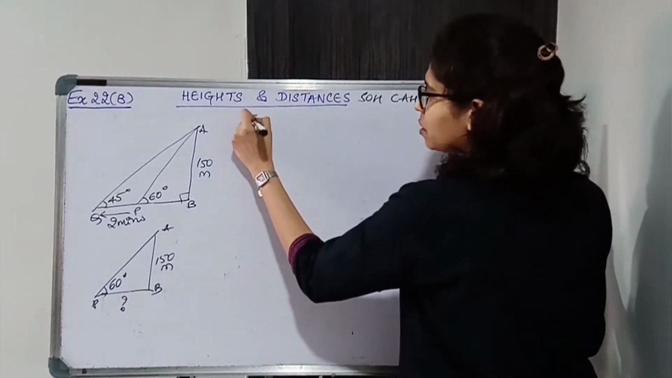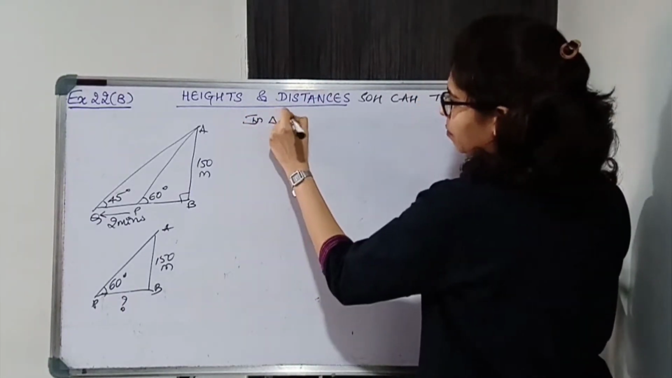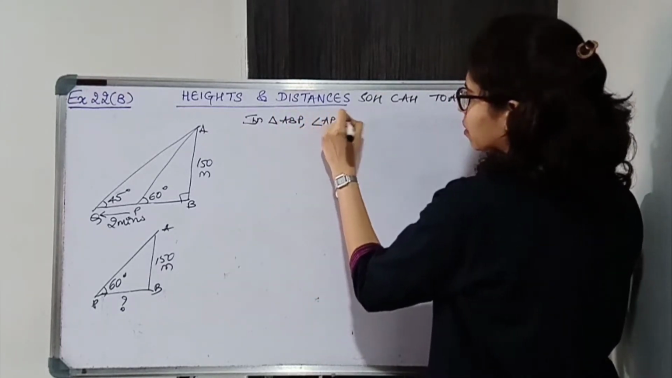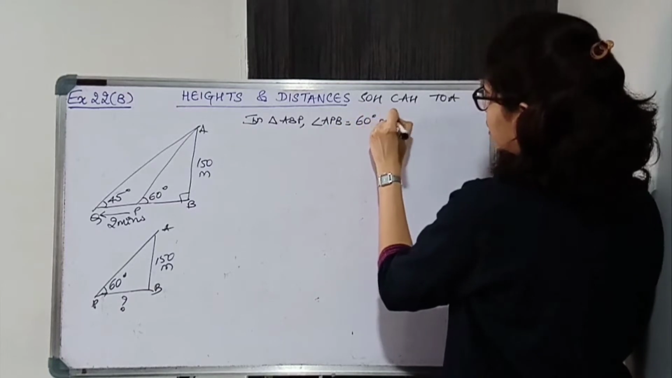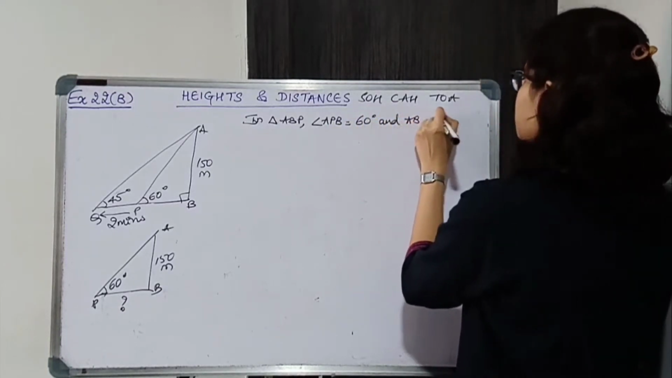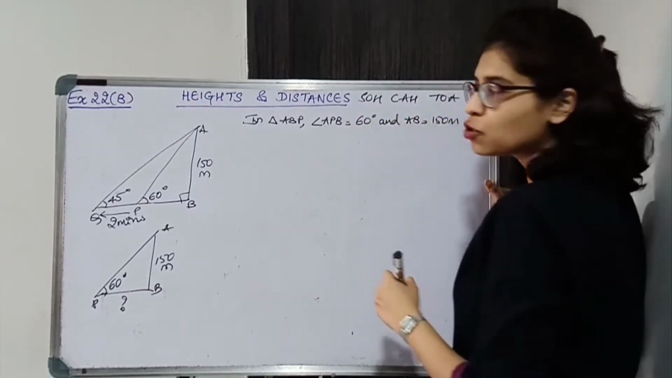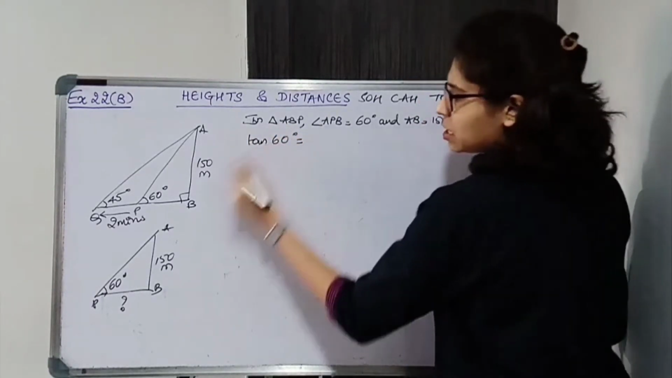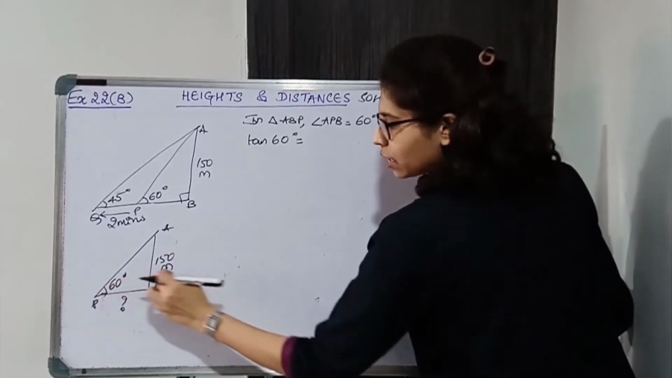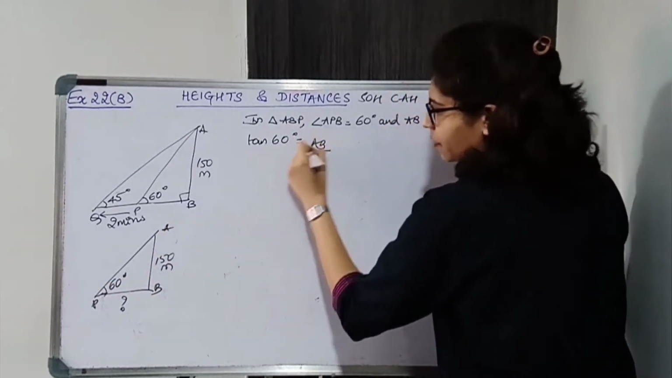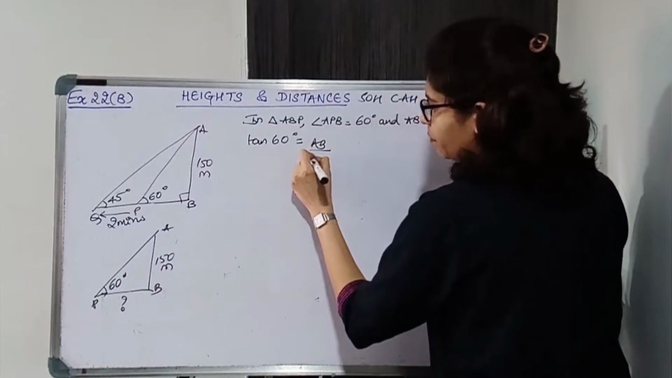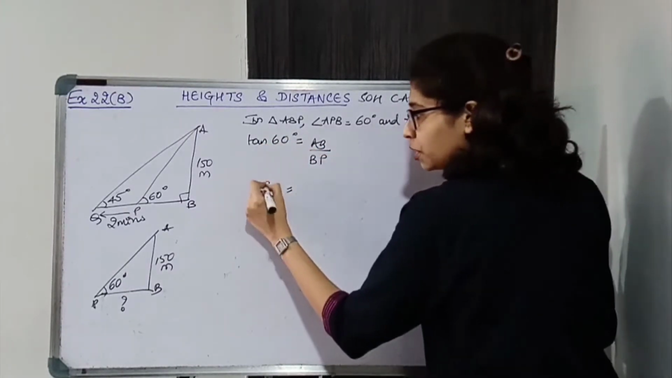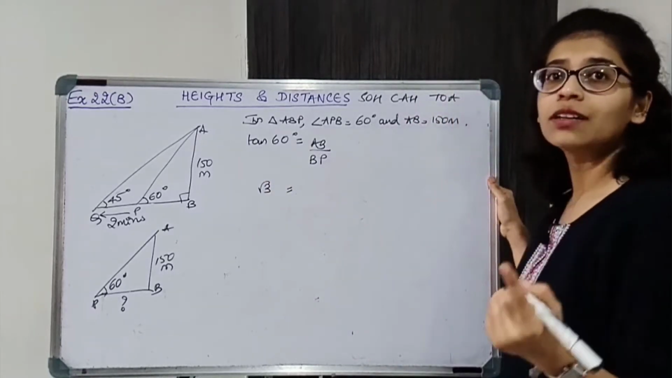So we'll consider triangle ABP. In triangle ABP, angle APB is 60 degrees and AB is 150 meters. Okay, write down the given information. Now apply the trigonometric ratio. So tan 60 is opposite upon adjacent, so angle का opposite is AB upon angle का adjacent is PB, that is BP. Okay, tan 60 is what? It is √3 from the standard value table.